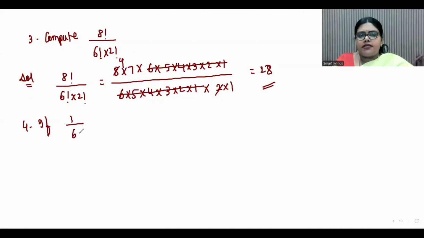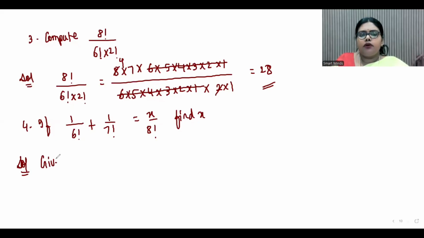Let us take the next question. If 1 by 6 factorial plus 1 by 7 factorial is equal to x by 8 factorial, then find x. Now first, what is given to us? 1 by 6 factorial plus 1 by 7 factorial is equal to x by 8 factorial.